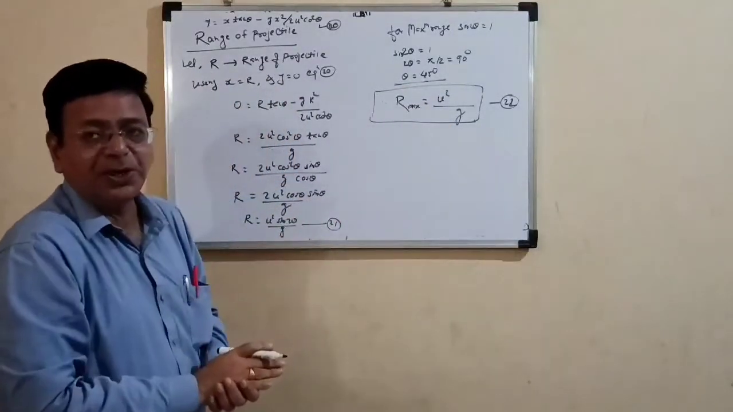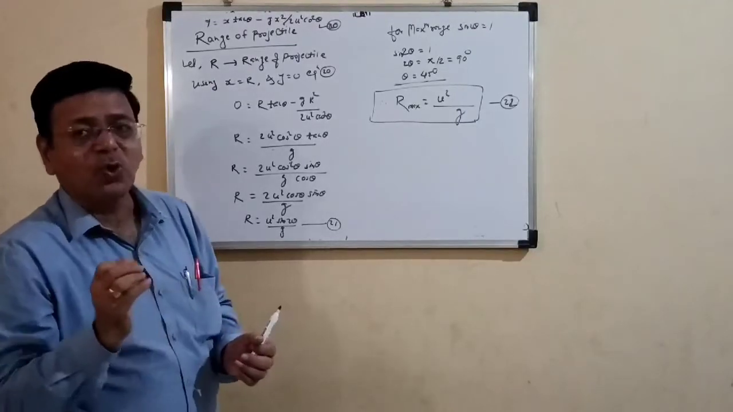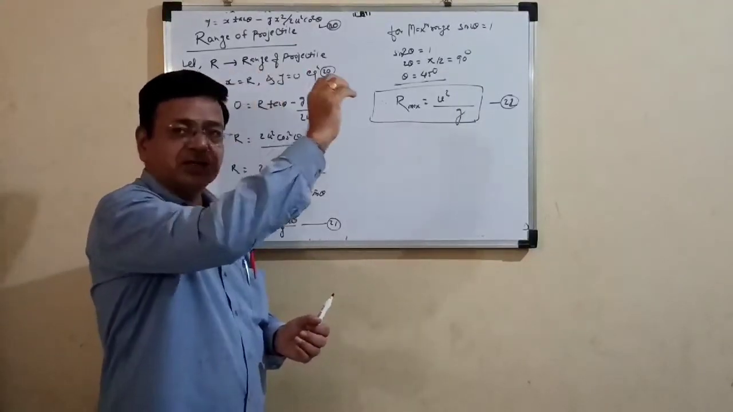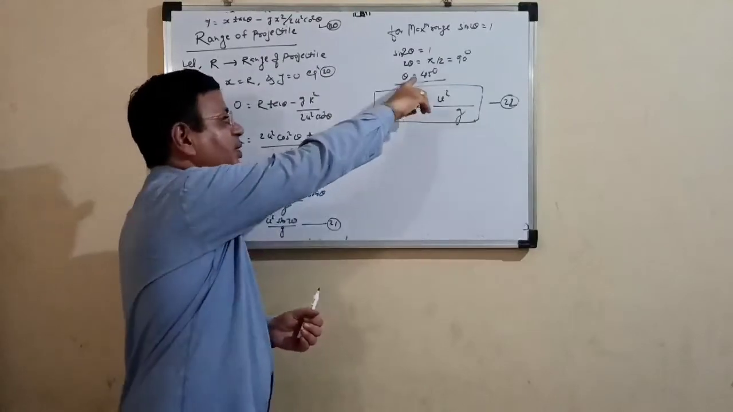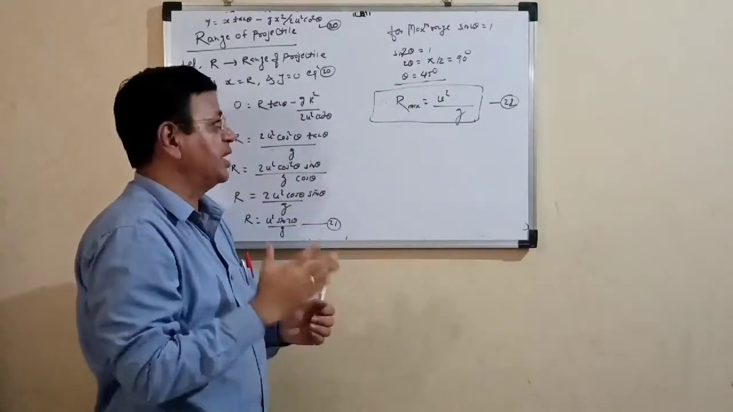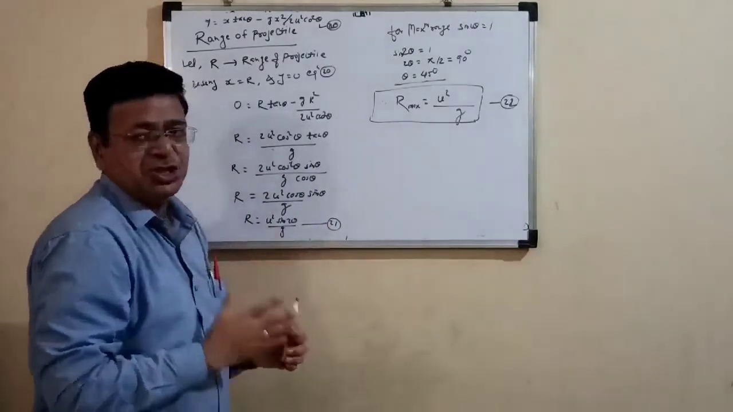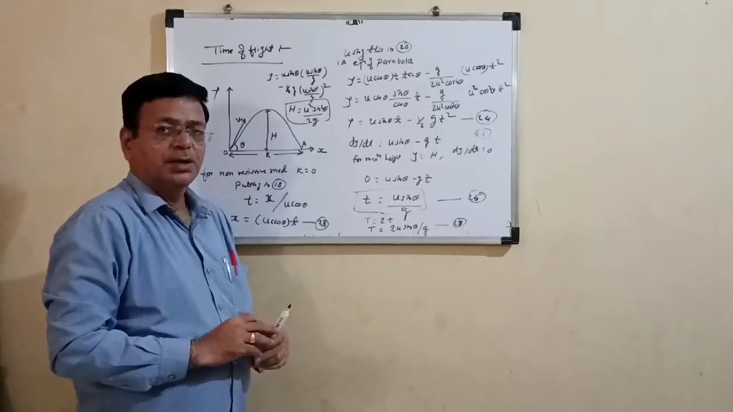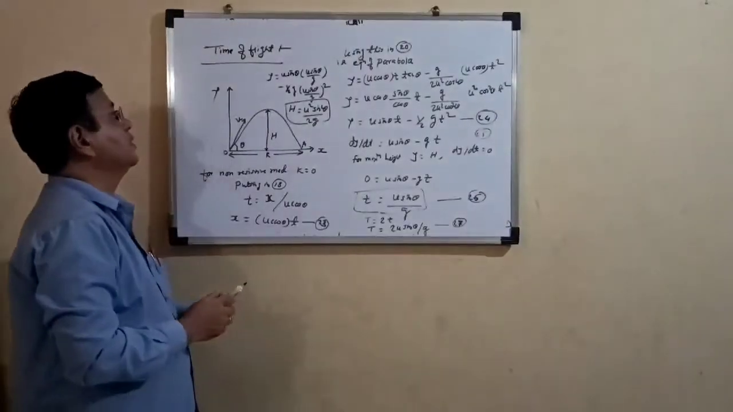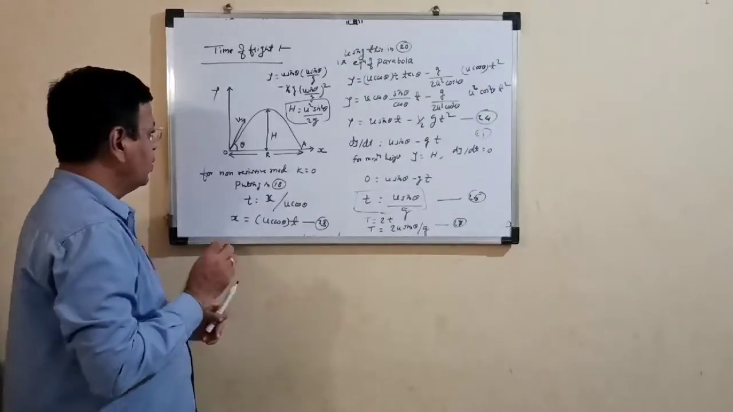What it means? It means that when we throw the body in the upward direction at an angle of 45 degrees, at that time we get the maximum range. That value of maximum range is nothing but u square upon g. Now we are interested to find out the time of flight. We know very well what the time of flight is.